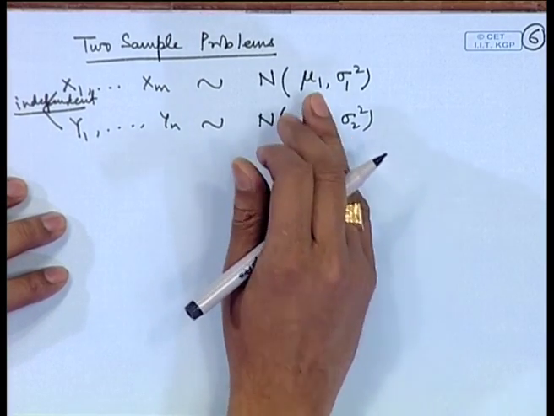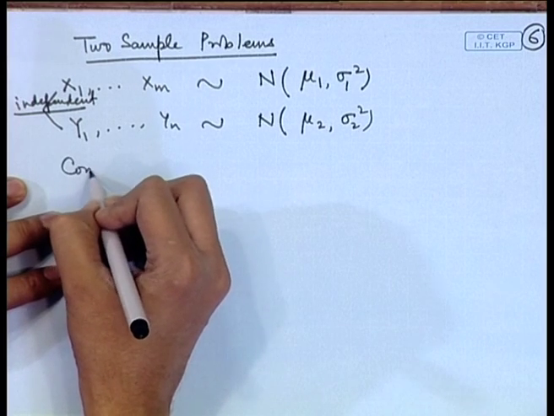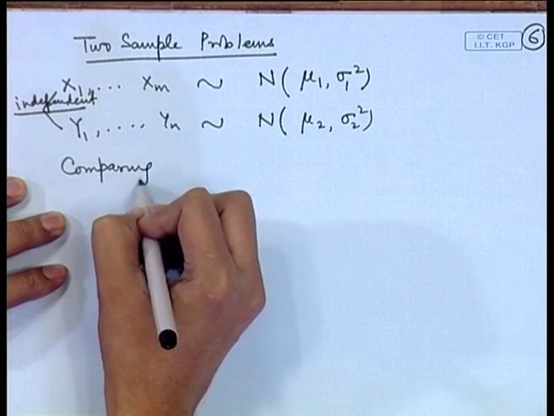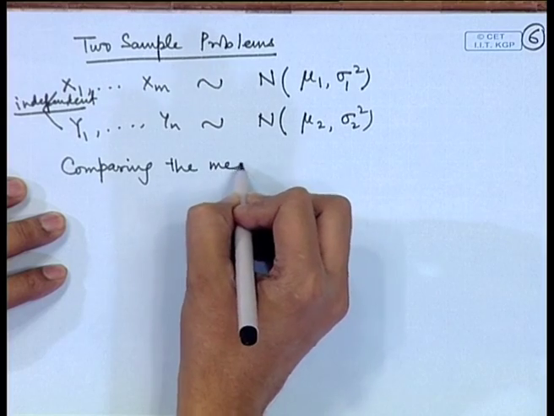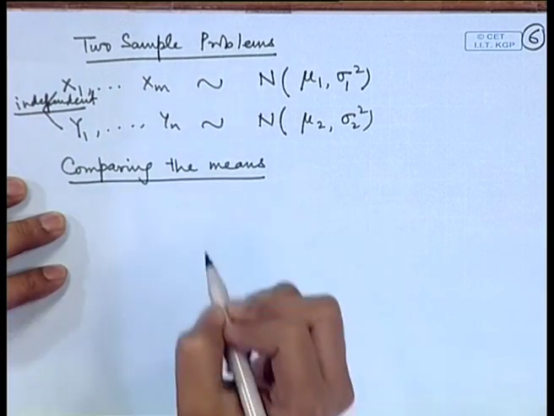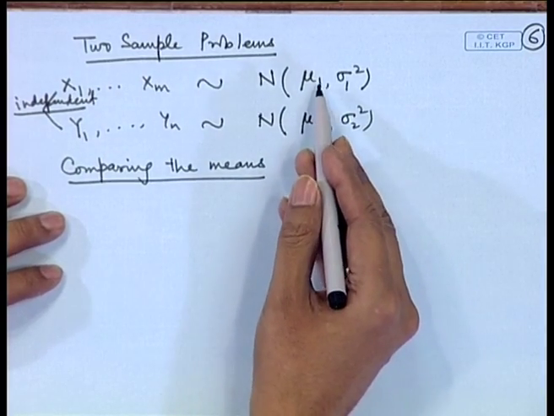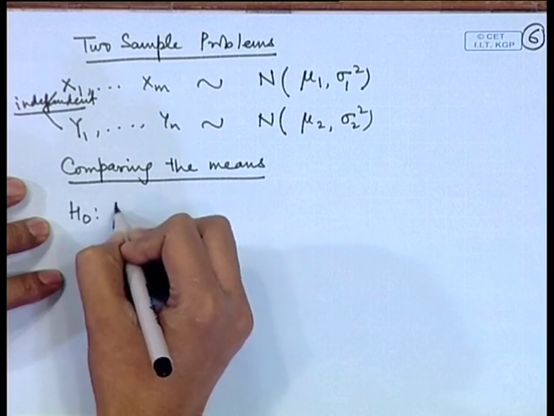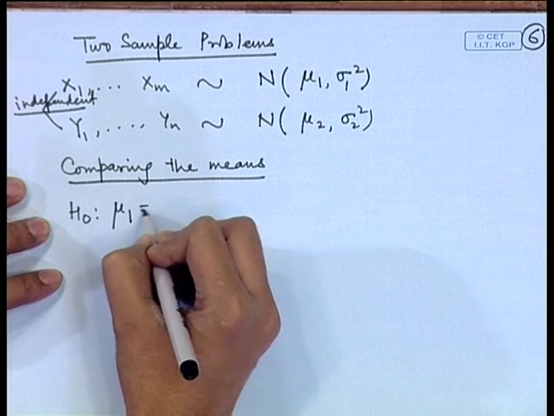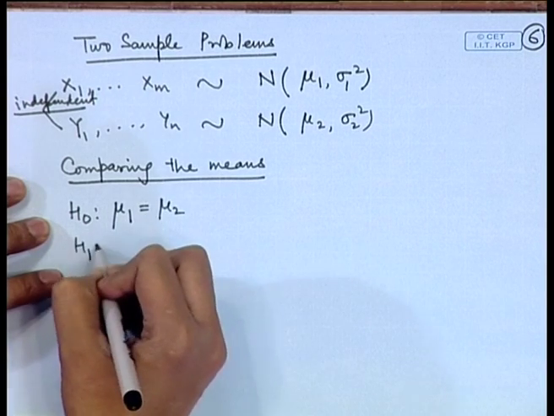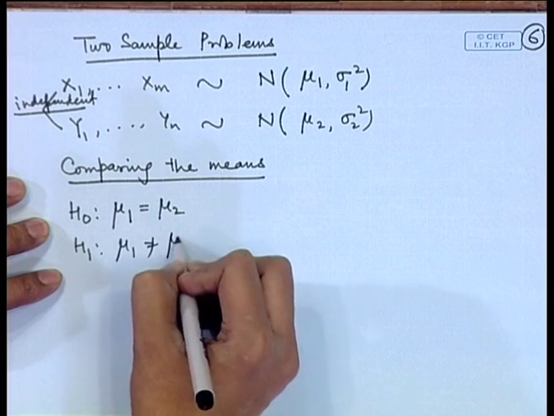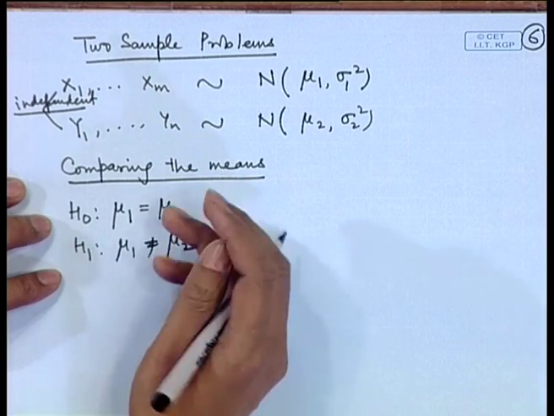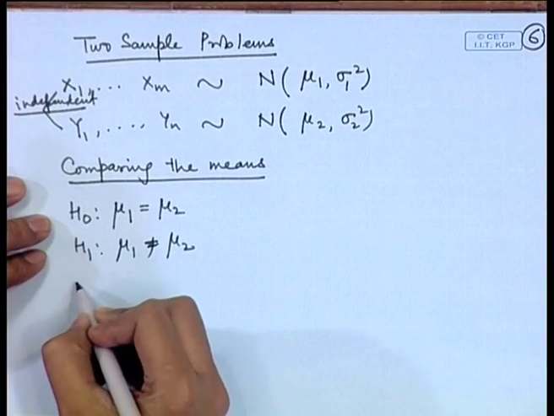Now, suppose we want to compare the means. That means we may have a hypothesis of the type mu 1 is equal to mu 2 against mu 1 is not equal to mu 2, or a one sided hypothesis like mu 1 is less than or equal to mu 2 against mu 1 is greater than mu 2, etc. Now, there are various cases here.